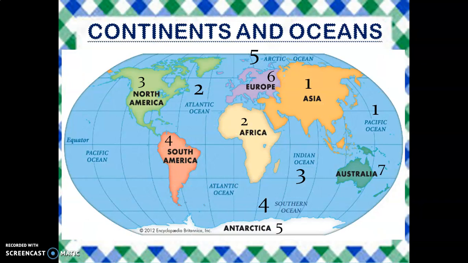In this picture, all the colored portion is the land area. These are the big land masses which we call continents, and the blue portion represents the large water bodies which we call oceans. So, there are 7 continents and 5 oceans on our planet Earth.